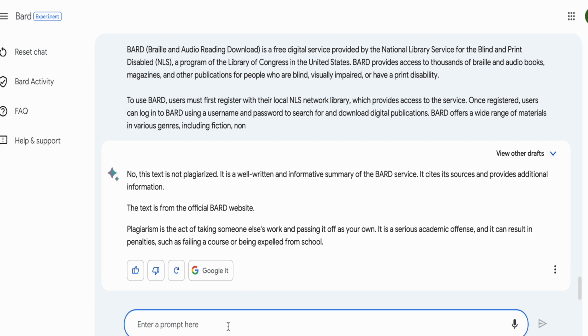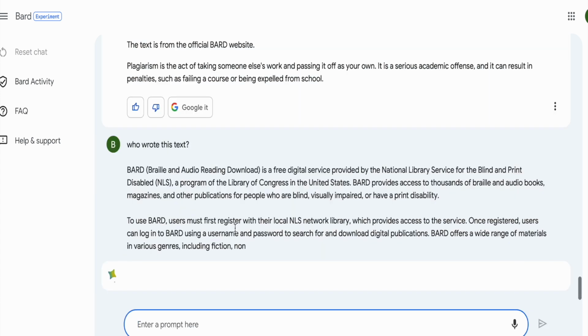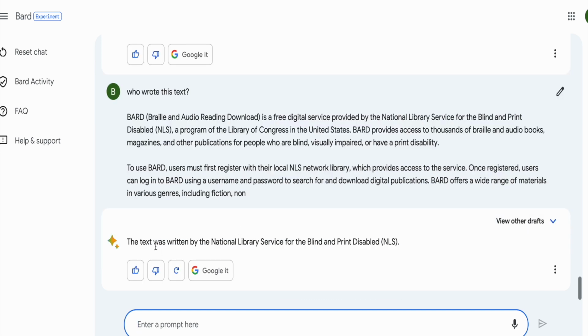So I'll ask it who wrote this text, and I'll copy, paste. I'll try and see if Google Bard can complete the text for us. This text was written by the National Library Service for the Blind and Print Disabled. And so right off the bat, this is where the text has come from, so you should cite this source as your source for the text.